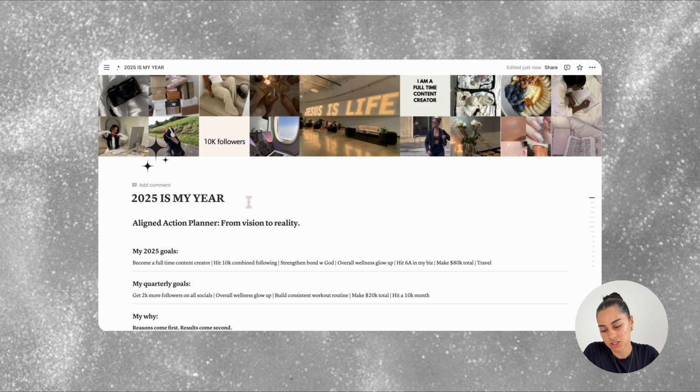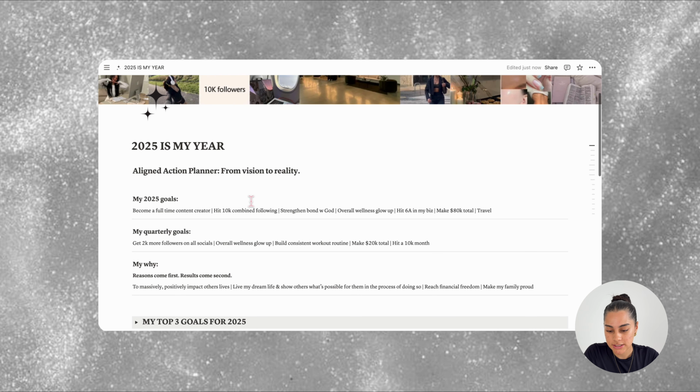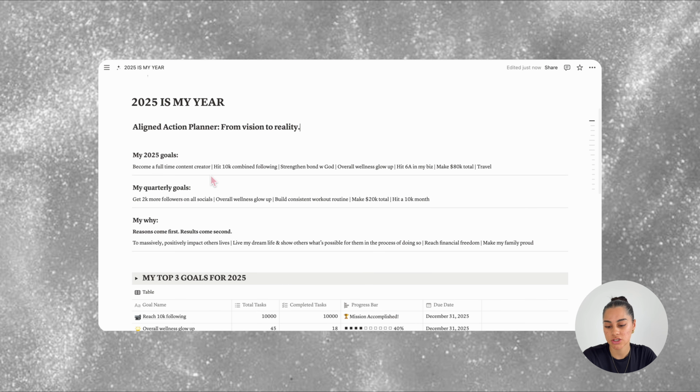So the title of the page is 2025 is my year. I feel like this is a very simple but powerful statement, and it's a great reminder throughout the year. Below that is Aligned Action Planner, from vision to reality, because we are bringing our vision to reality through aligned action. Underneath those is a section to write out your goals under my 2025 goals and my quarterly goals, and also why you want to achieve your goals under my why. I've filled this out as an example for you, but your template will be blank.